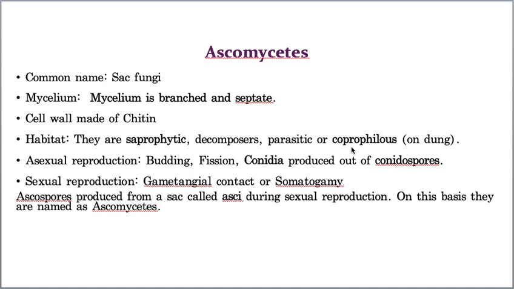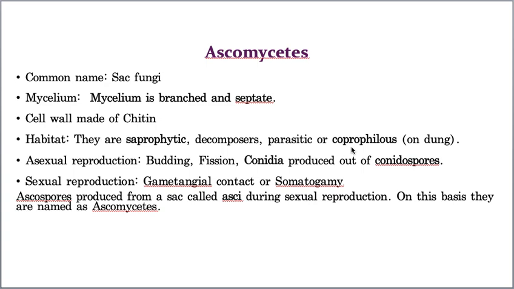This bud slowly grows in size, and after growing up to a certain size, it automatically detaches from the body of the parent, goes somewhere else, and develops into an individual fungus. This process is called budding.